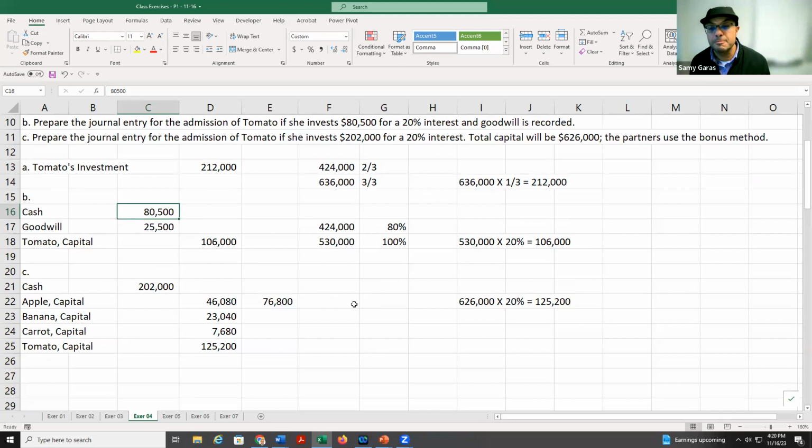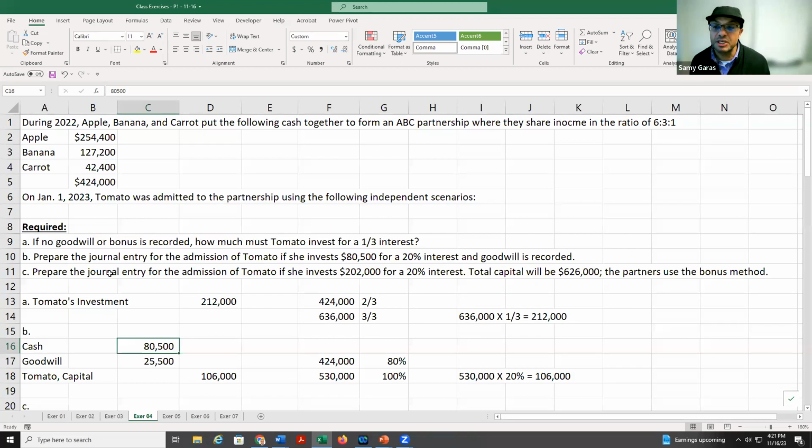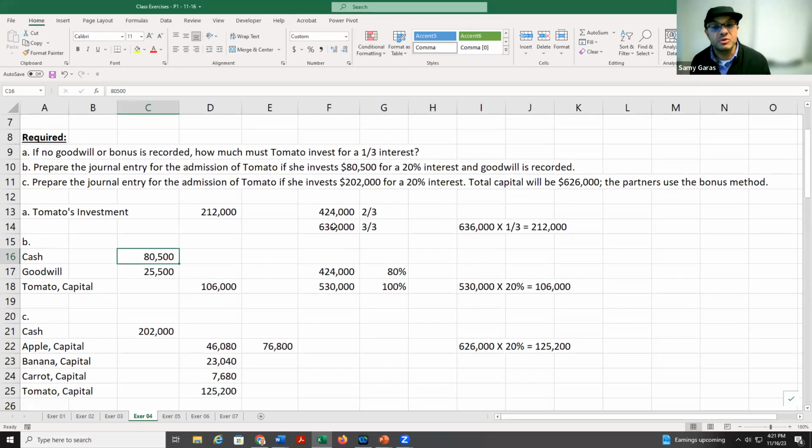The third one, we said, how about if tomato is investing 202, but the capital will be 626. What does it mean? I was able to calculate the capital here and here, but in the third situation, he said, no, take the capital 626 and give him 20%.